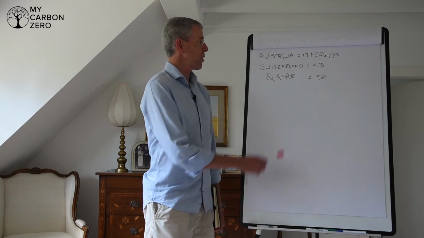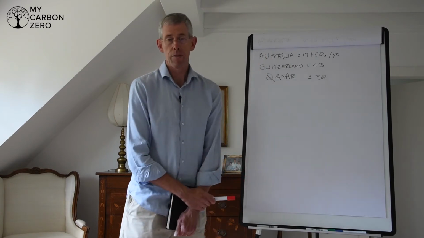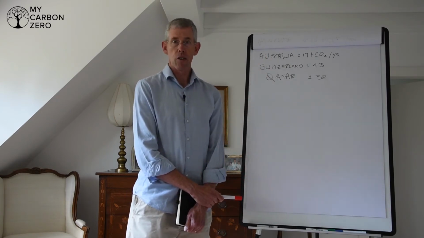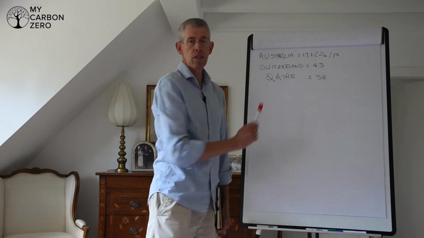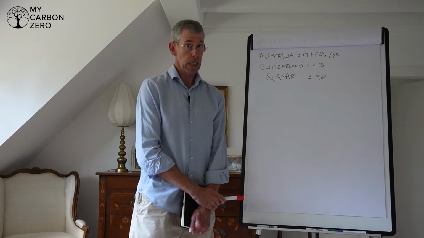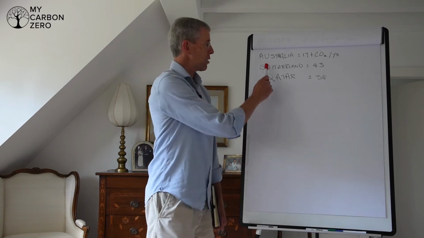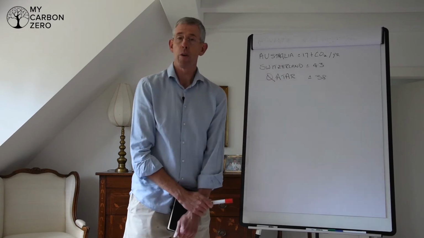So for example, if you've lived in Australia all of your life, for 30 years since you were born, the average carbon emissions for an Australian is 17 tonnes of carbon per year. 17 tonnes of carbon per year. In Switzerland, it's only 4.3.